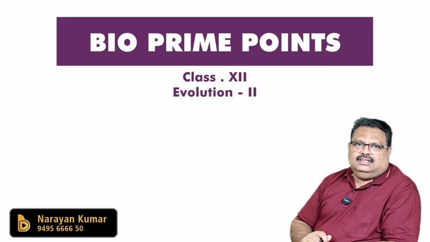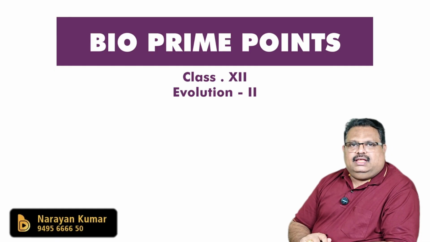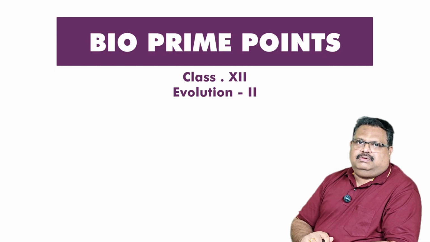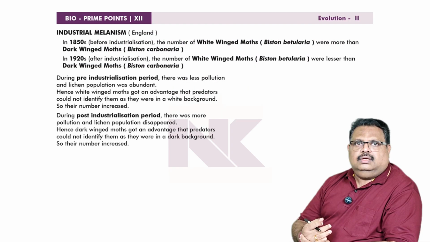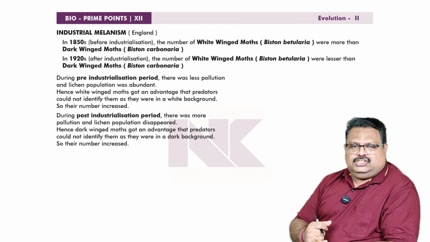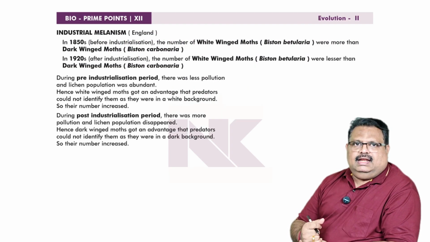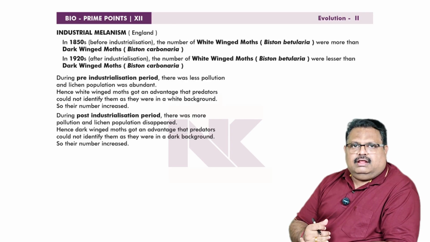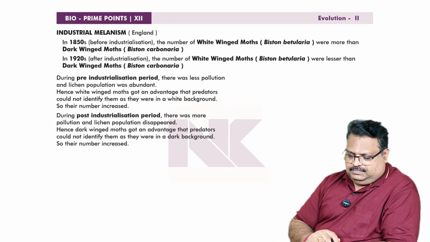Hello dear students. In this session we are going to study the main prime points in the chapter Evolution, the second part. The first prime point in this session is industrial melanism. It's a very rare phenomenon that occurred in England.